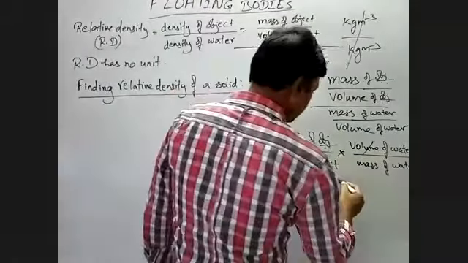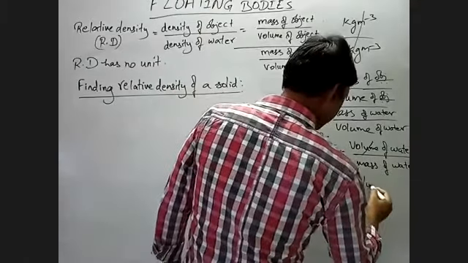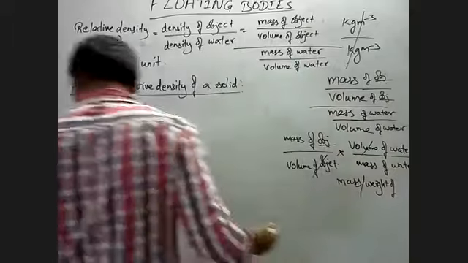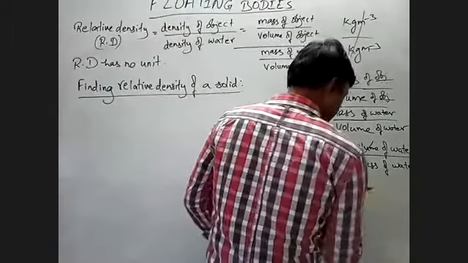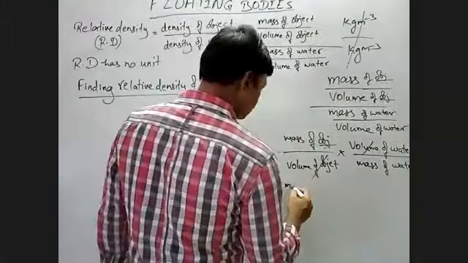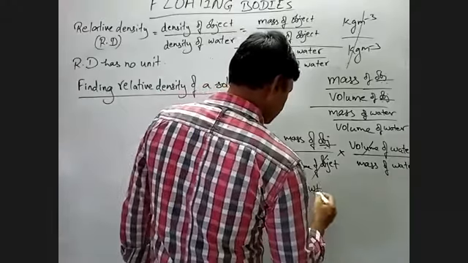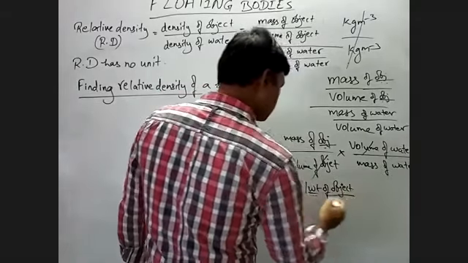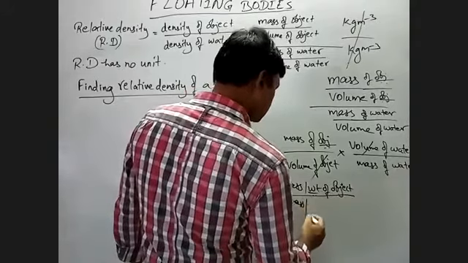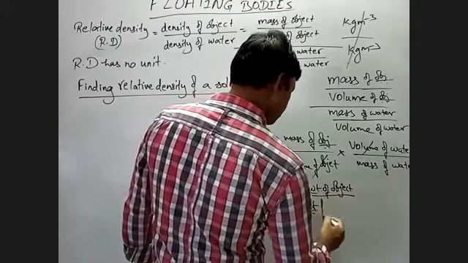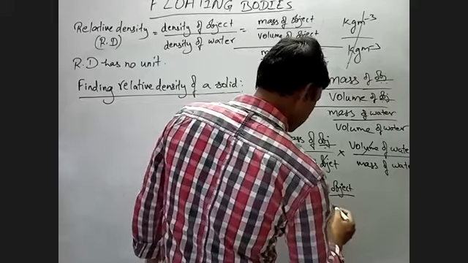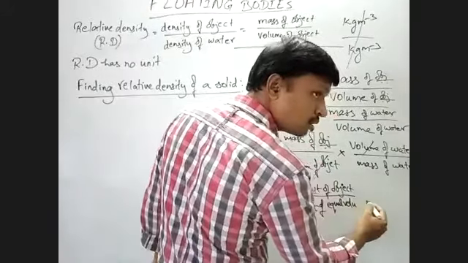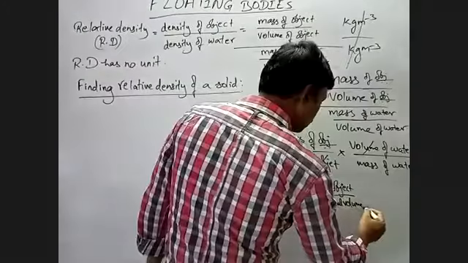So if we are taking the fixed volume, then what happens? The mass or weight of the object by the mass or weight of an equal volume of water.